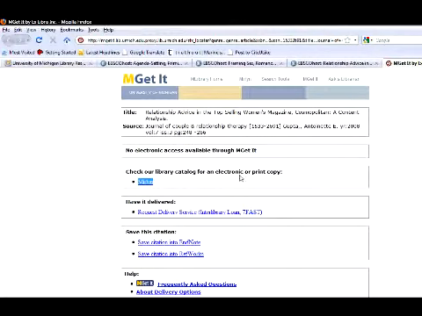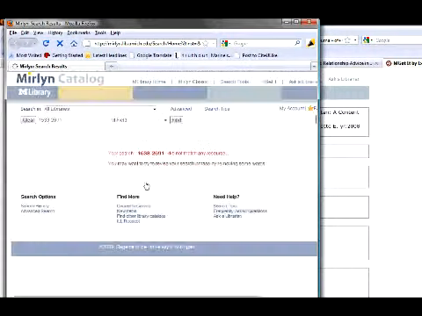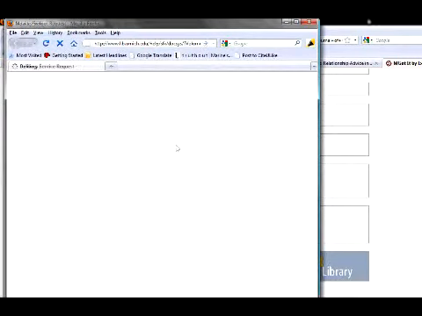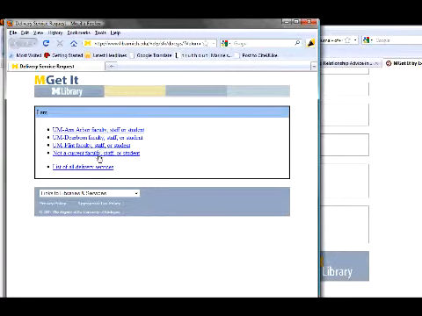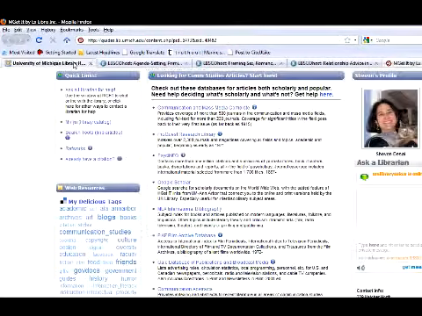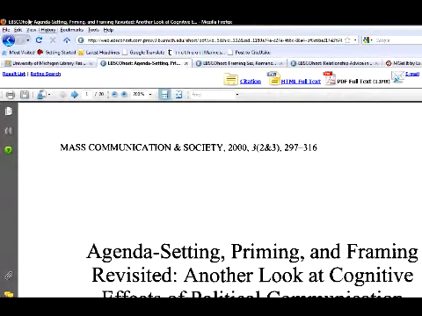MGet will tell you no electronic access through MGet Merlin. So I can only get really the paper copy, the old school paper copy. Do not match any resources. So I might not even have access to this one. I might have to request delivery service, which will bring it to you in about a week or something like that. You fill out this whole thing and you can try to get access to it.